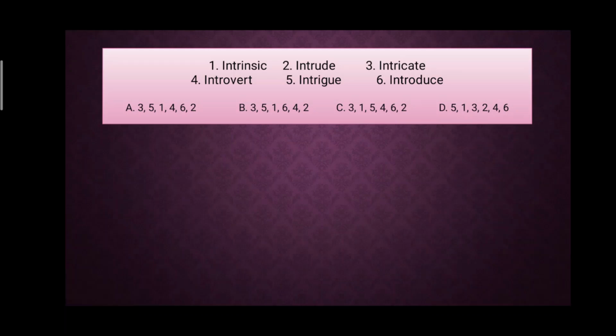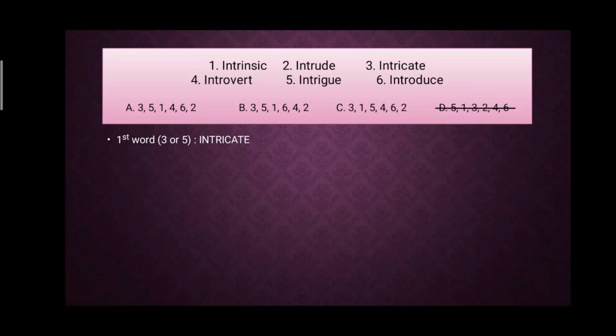Now next question, you have six words and again four options, A, B, C, D. The first word is either third or fifth, so I have to compare only the third and fifth. The answer is intricate, that is the third word. Intricate is the first word. Now we can eliminate option D because the first word in D is the fifth word. That is not the answer.